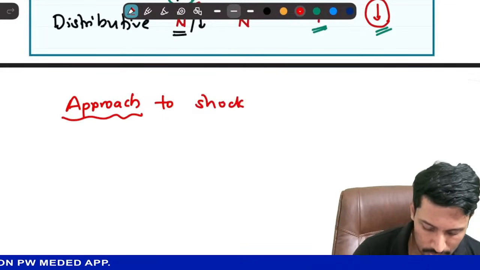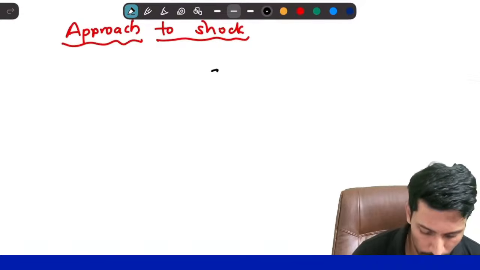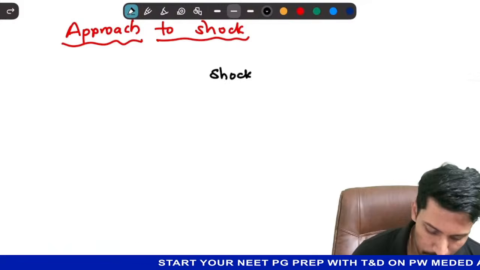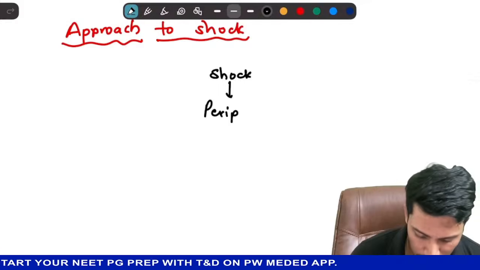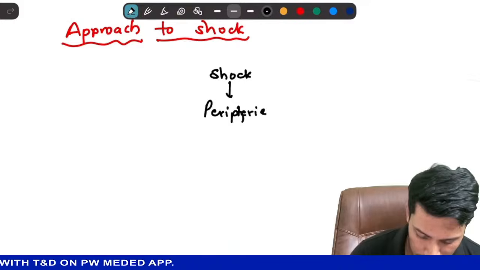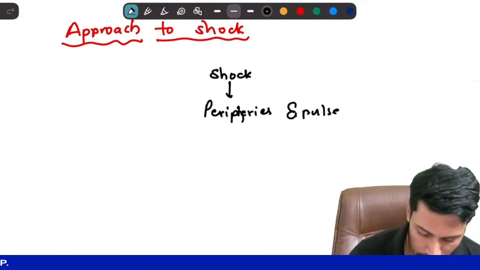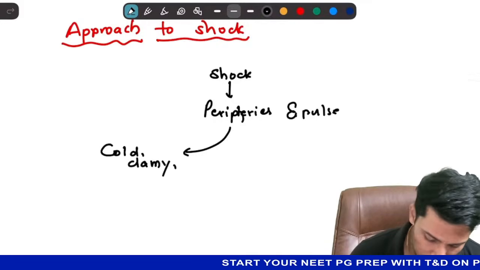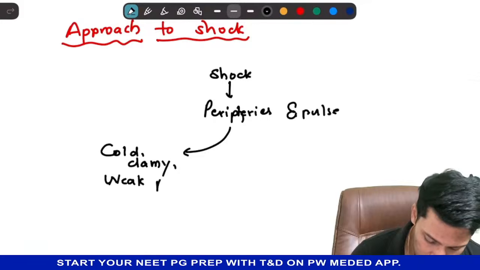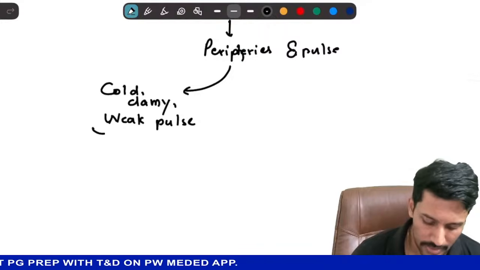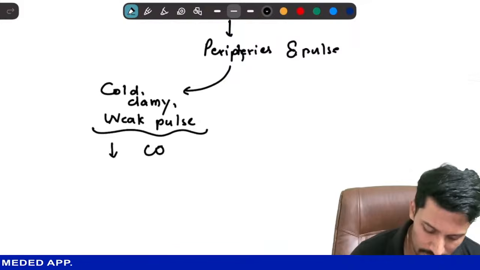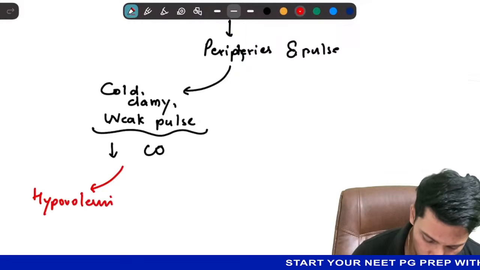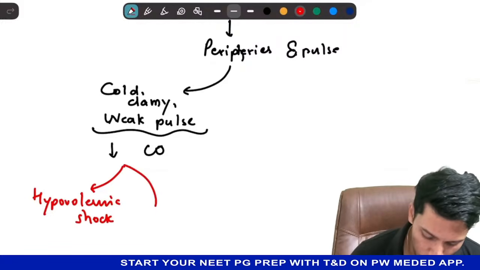So whenever I have to approach a case of shock, first thing I should see is, if it is a case of shock, then I have to see what is happening to the peripheries and pulse. Peripheries and pulse. So if peripheries are cold and clammy and pulse is weak or thready, that indicates there is low cardiac output. So in that case, it could be what? It could be hypovolemic shock. Patient might have lost blood or lost fluid.